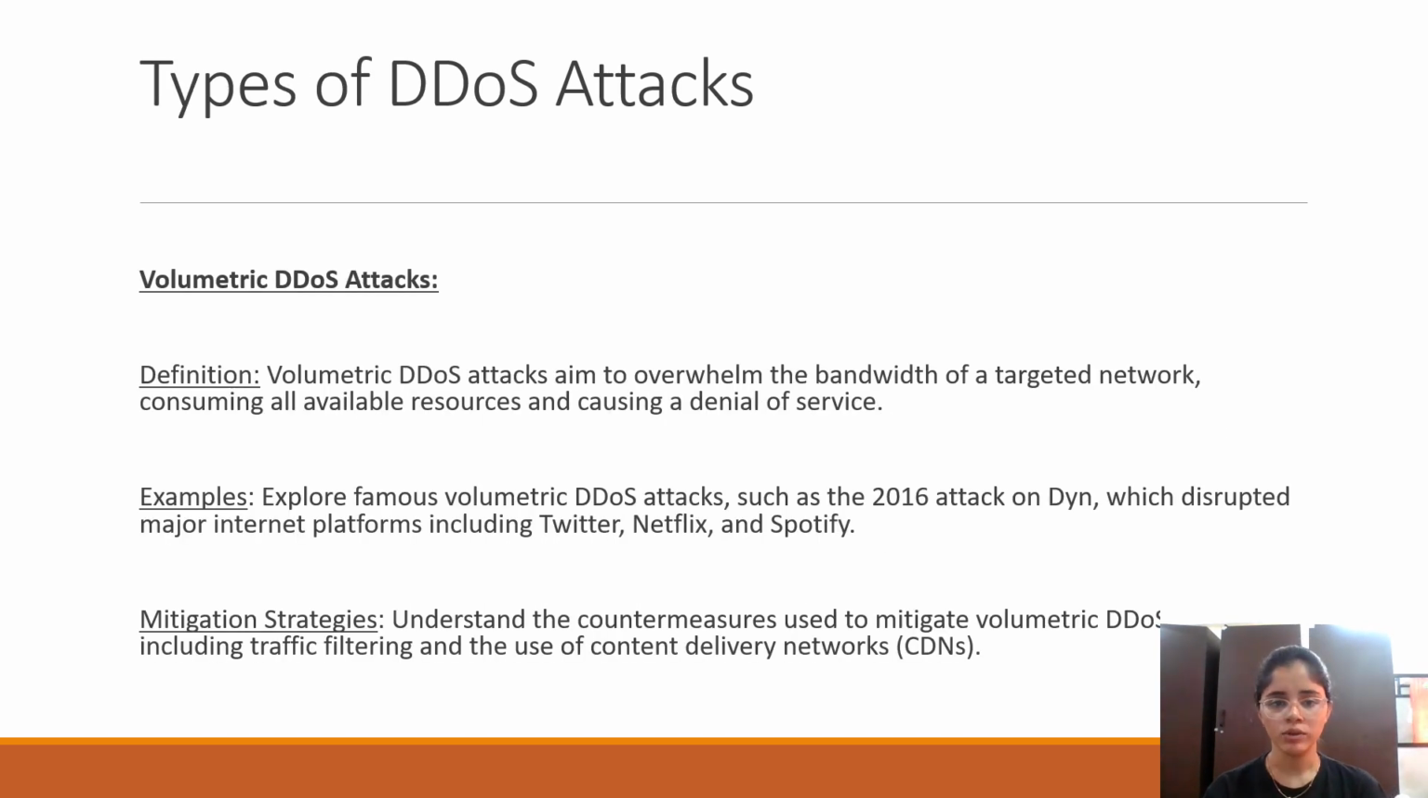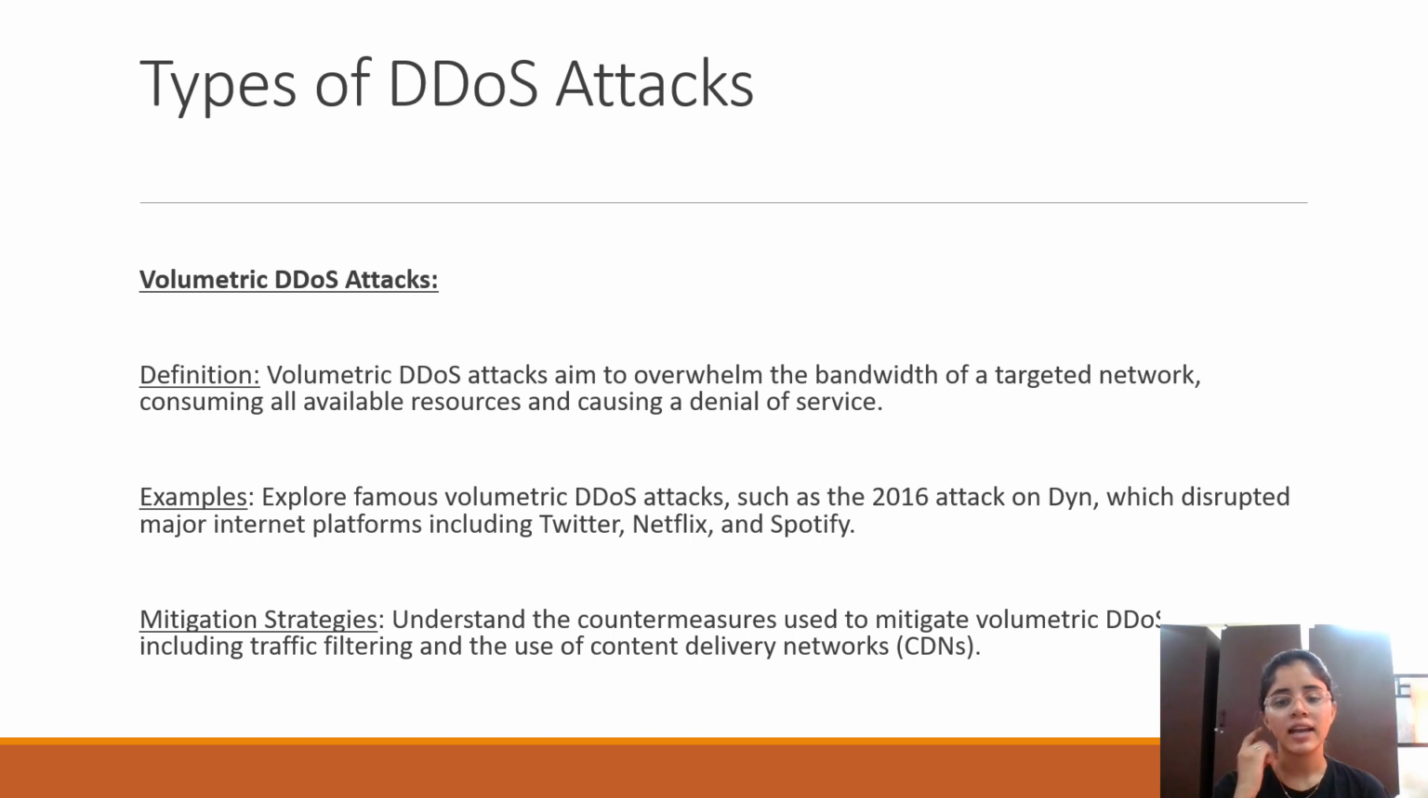Now we'll come to the types of DDoS attack. There are three types of DDoS attack. One is the volumetric DDoS attack first. A volumetric DDoS attack is aimed at overwhelming the bandwidth of the targeted network. The server and the client are there as targets, but the bandwidth is overwhelmed. This is known as a volumetric DDoS attack.